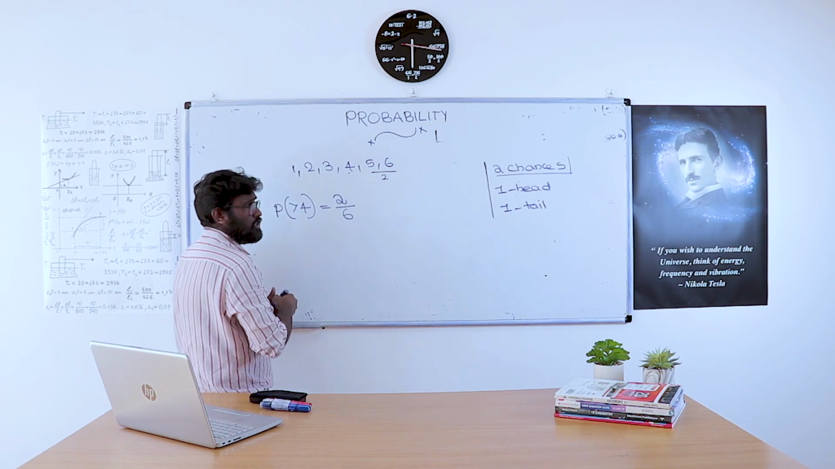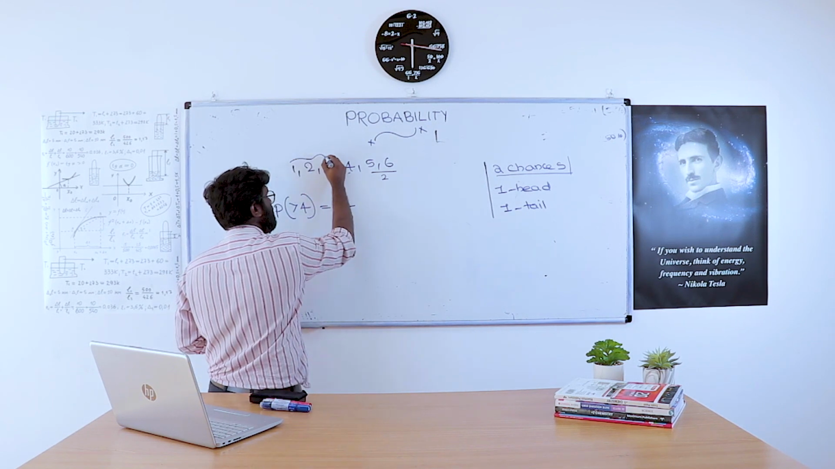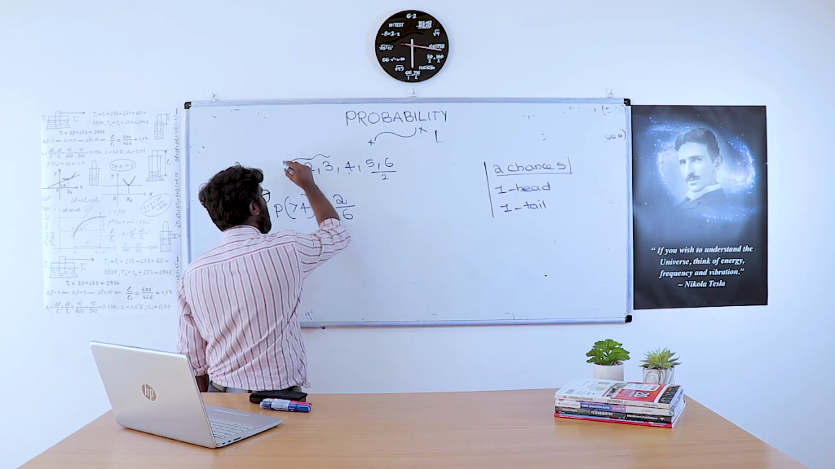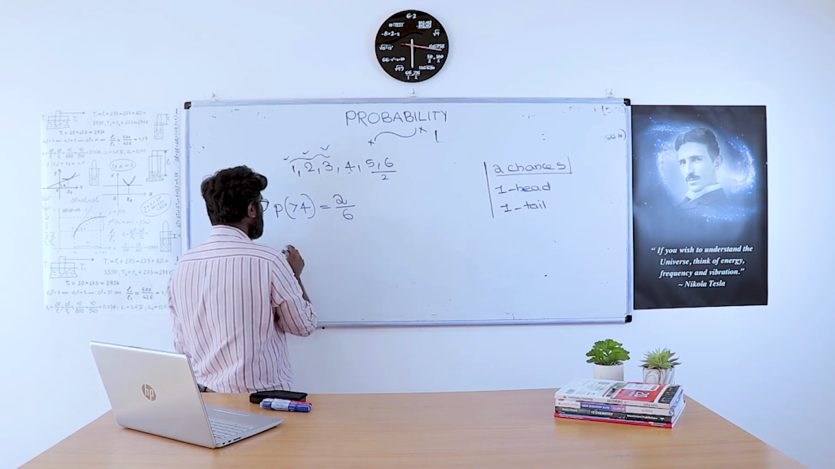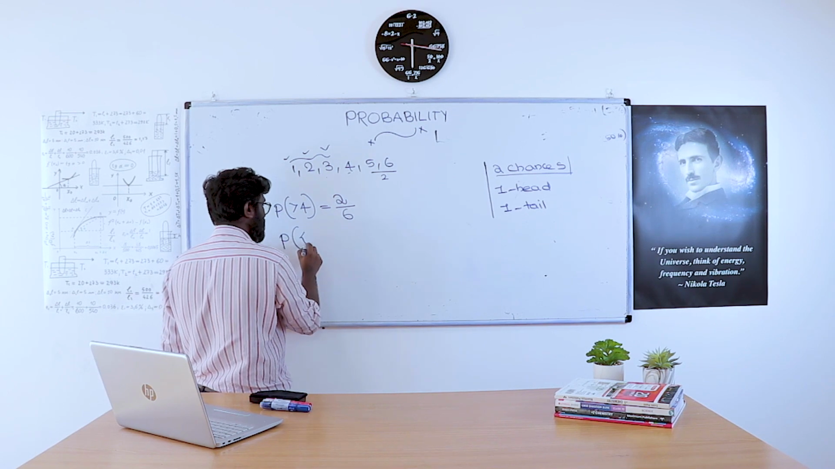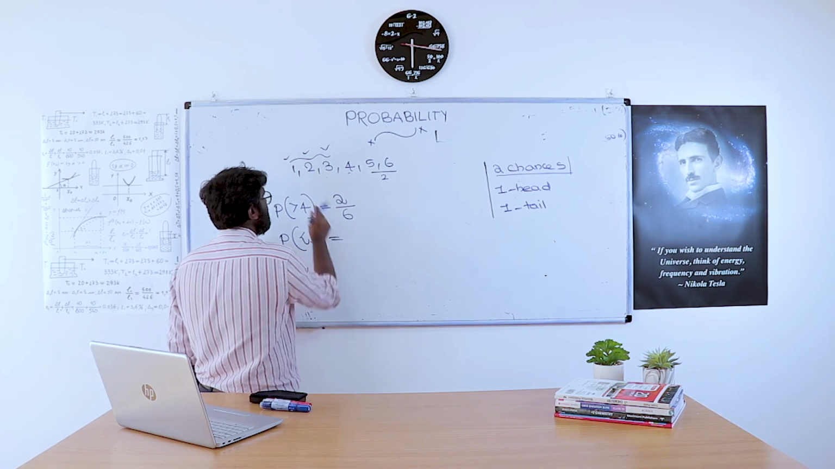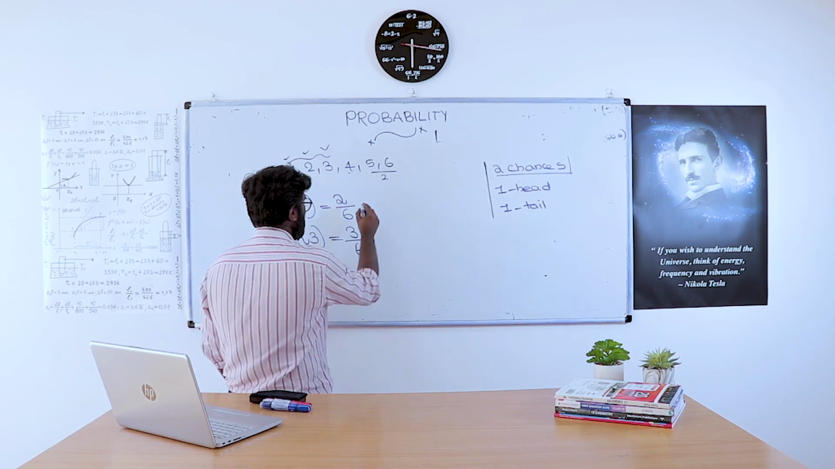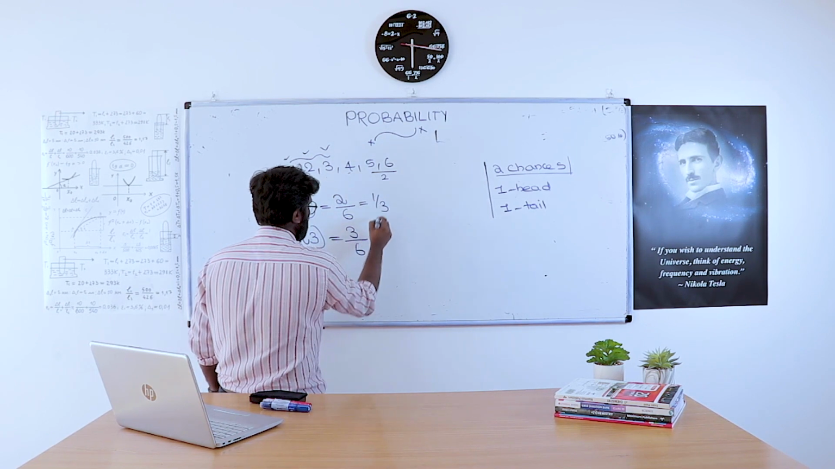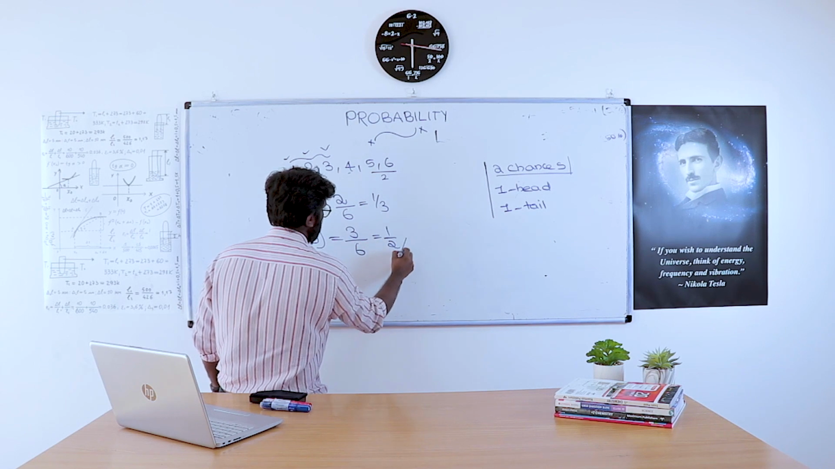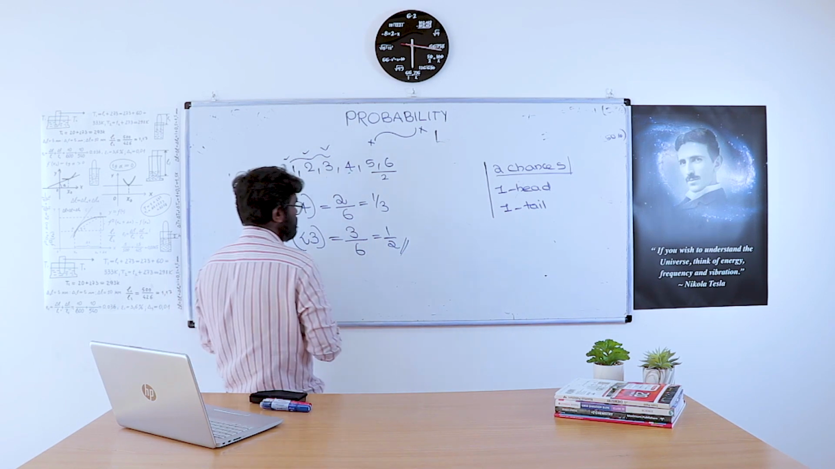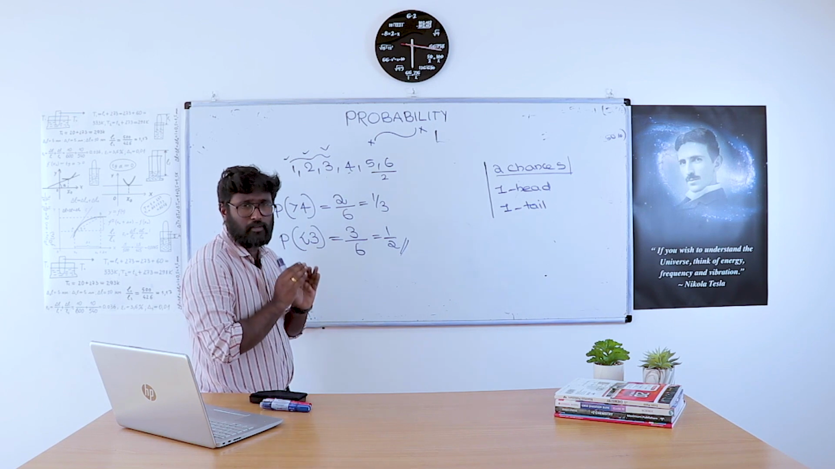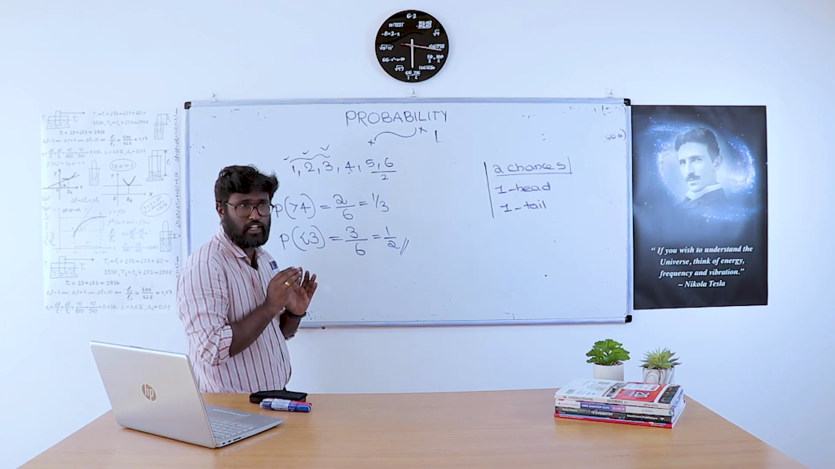What is the probability of getting a number less than 4? Less than 4, there are 3 chances: 1, 2 and 3. So the probability is the outcome 3 by the total outcome 6, that is 3 by 6 equals 1 by 2. So this is the way of finding probability.